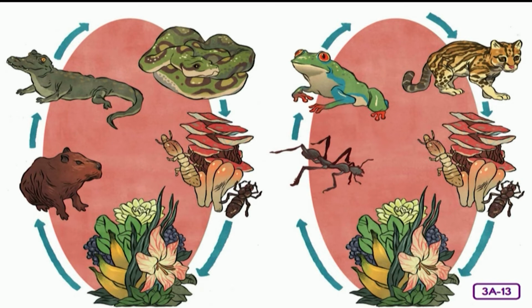Yes, possibly the baby crocodile or a frog. Who then may eat the baby crocodile or frog? Maybe a snake or an ocelot. Then the bodies of the snake and ocelot become food for the decomposer.